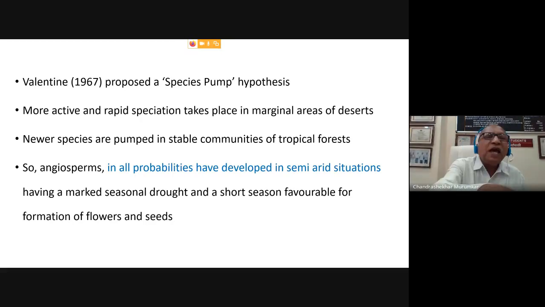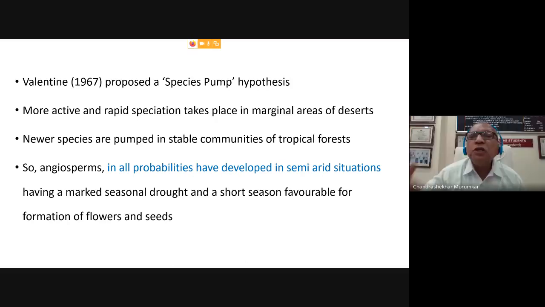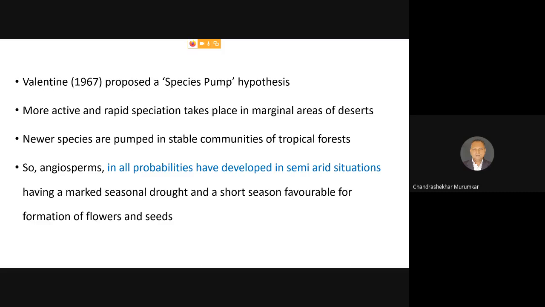The more active and rapid speciation, the formation of new species, takes place in the marginal areas of the deserts, because on one side the desert has a continuous unfavorable condition, and on the other border it has a continuous favorable area. And so in these areas newer species are pumped into the stable communities of the tropical forest.